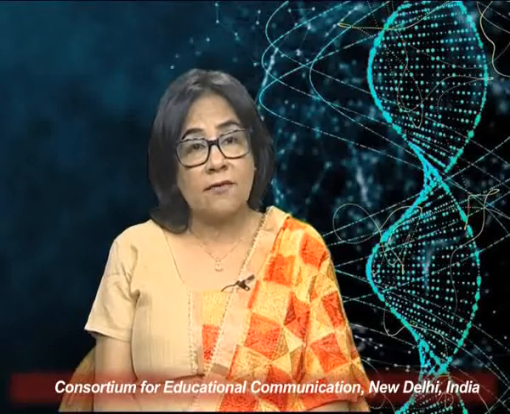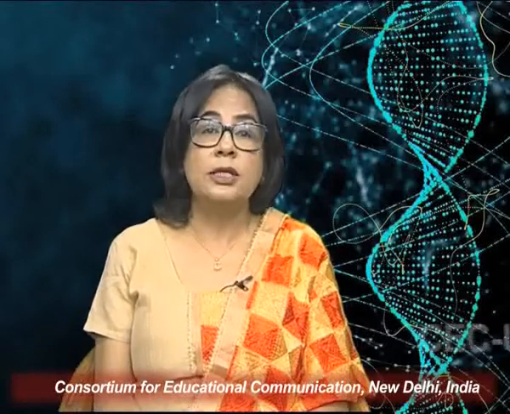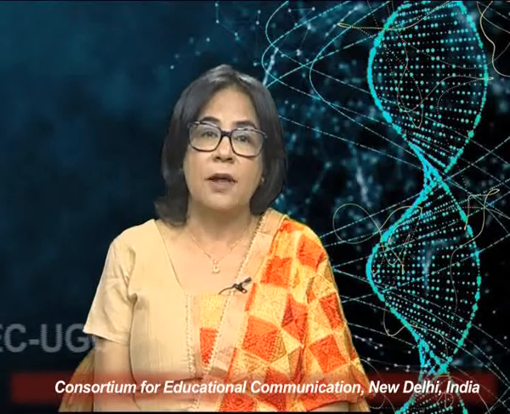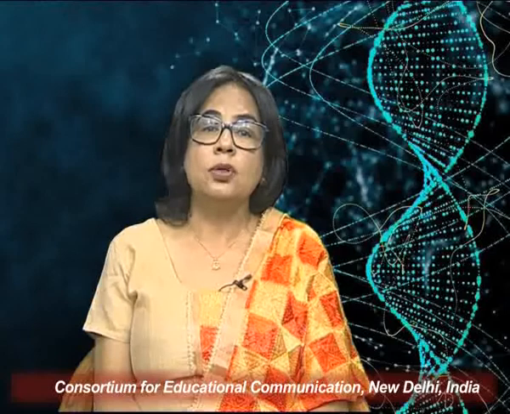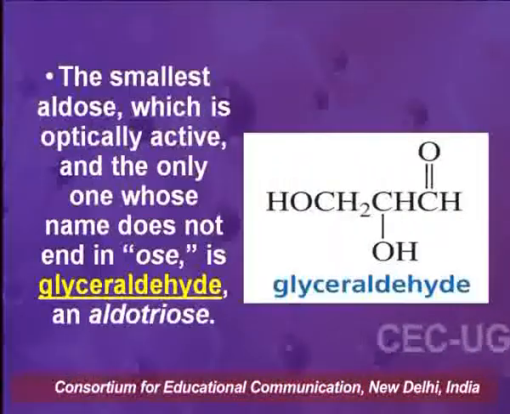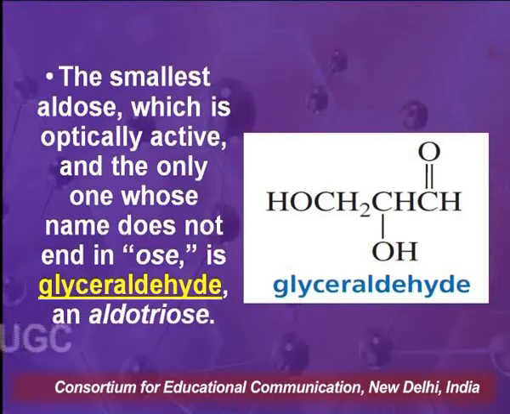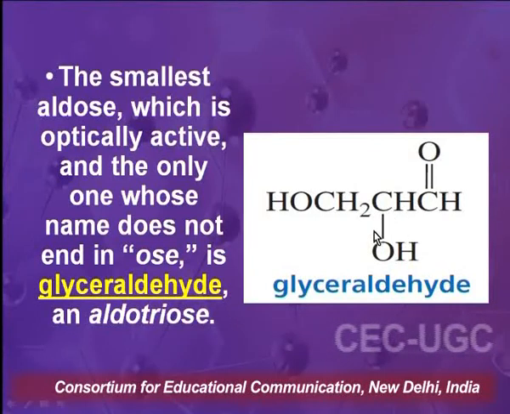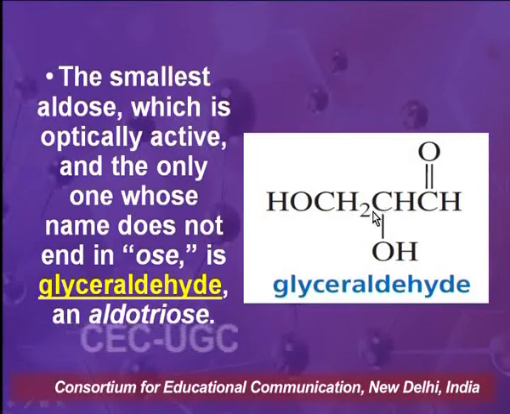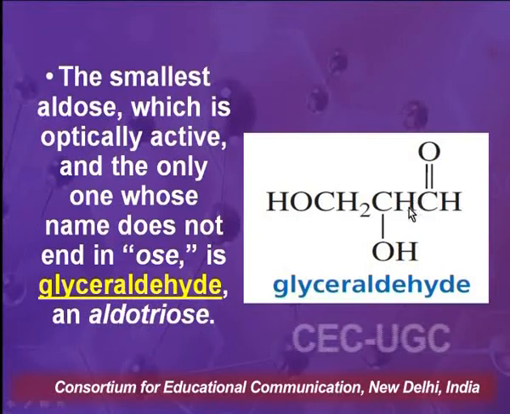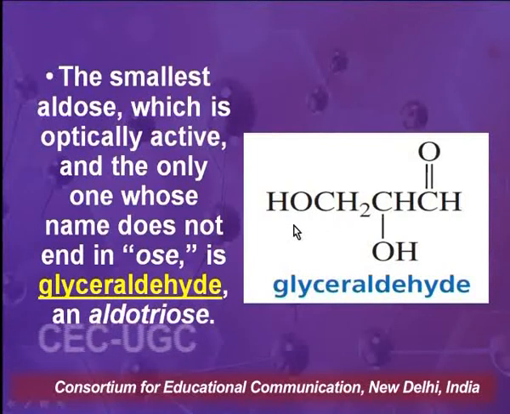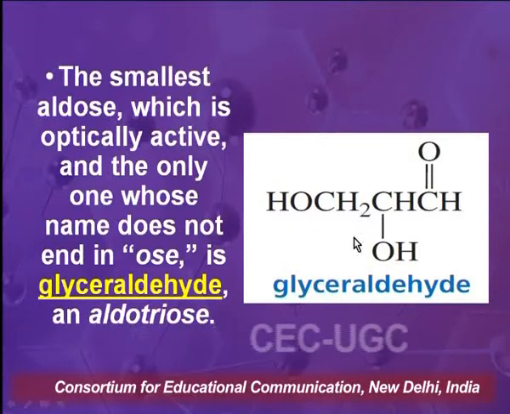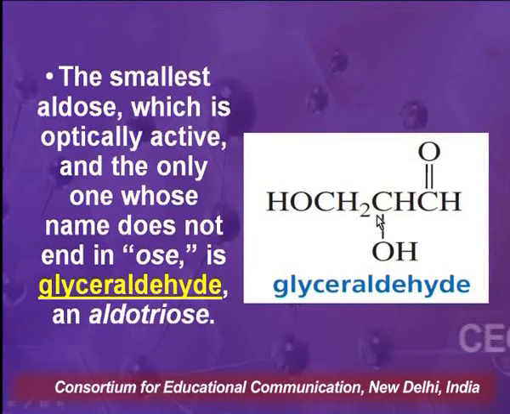So now, as I've already told you, the smallest aldose which is optically active, and in whose name "ose" is not present, is an aldotriose, and that aldotriose is glyceraldehyde. As you can see on your screens, this molecule of glyceraldehyde is optically active. It has an aldehyde group, a hydrogen, a hydroxyl group, and a hydroxymethyl group attached to it. That means that this carbon is chiral in nature.